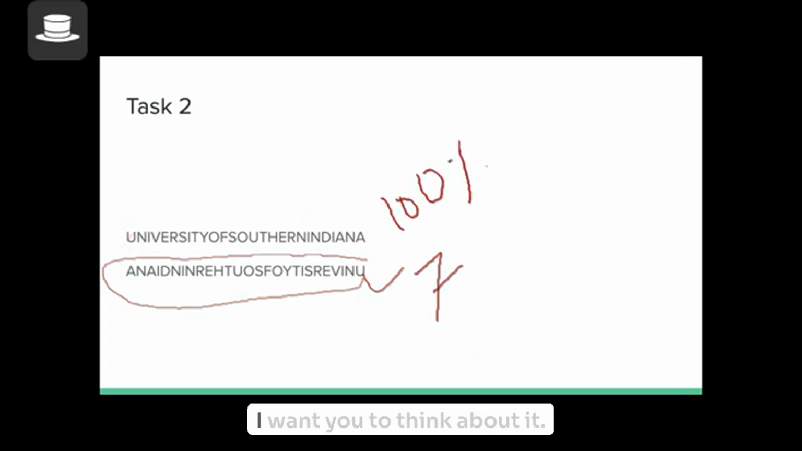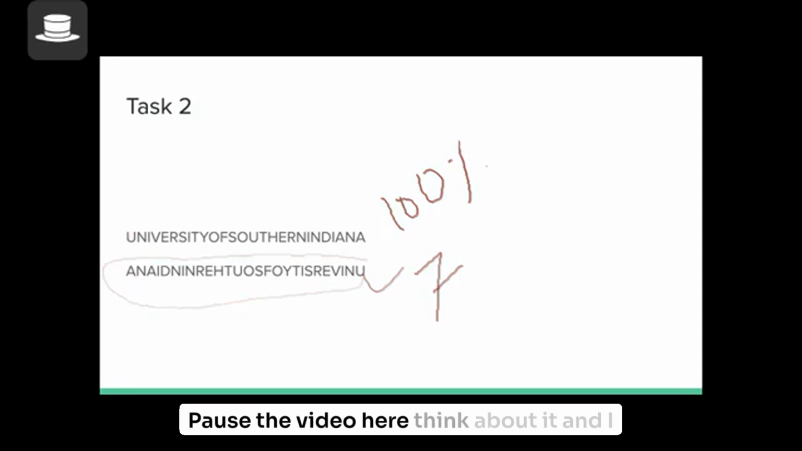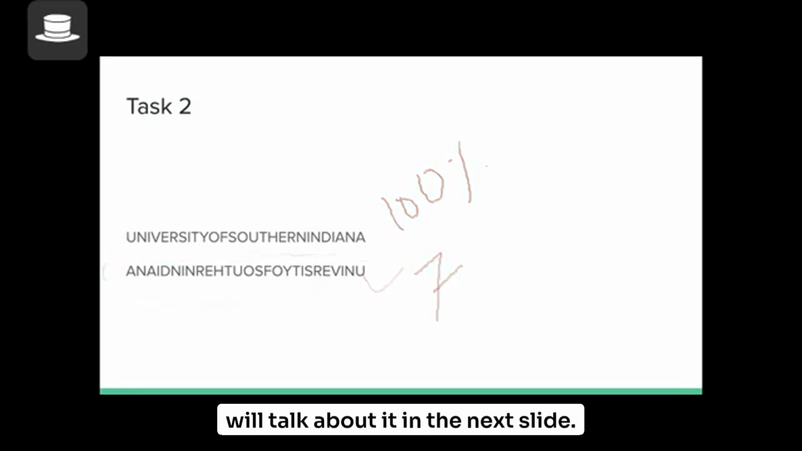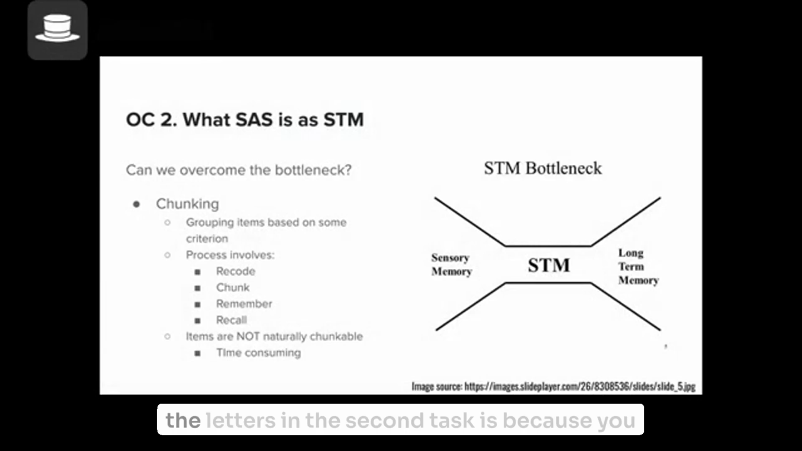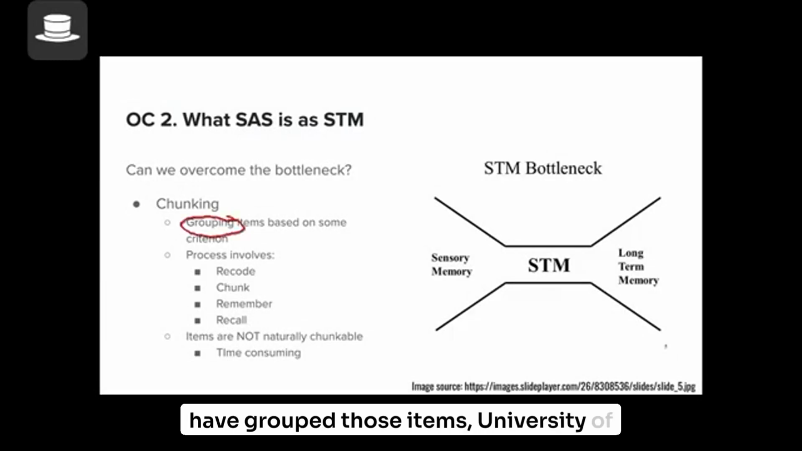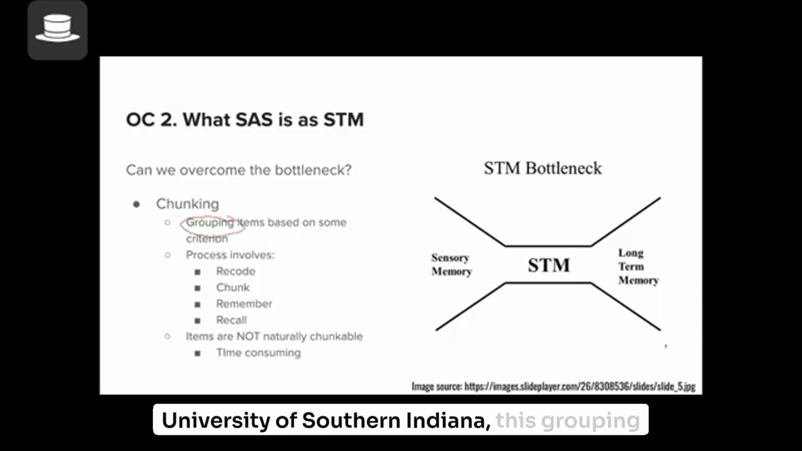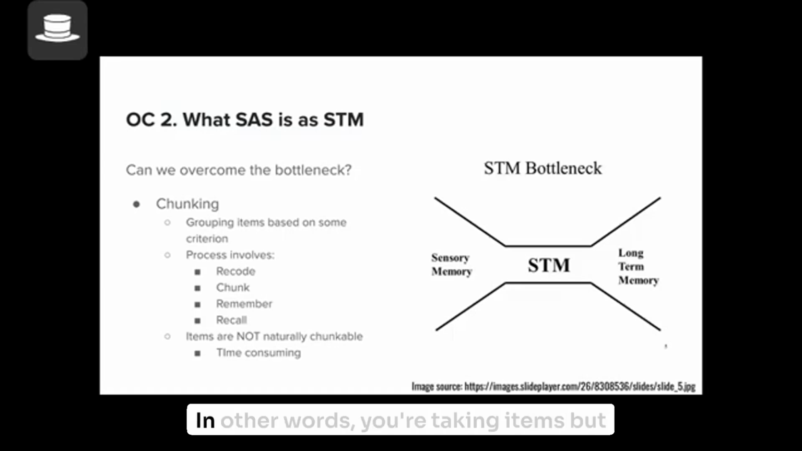Why is that? I want you to think about it. Pause the video here, think about it, and I will talk about it in the next slide. Well, the reason why you remember the letters in the second task is because you have grouped those items. University of Southern Indiana. Those letters were grouped to form one chunk that meant something. University of Southern Indiana. This is grouping of items based on some criterion. In this case, the criterion was that a word has some meaning to it. This grouping of items is called chunking.